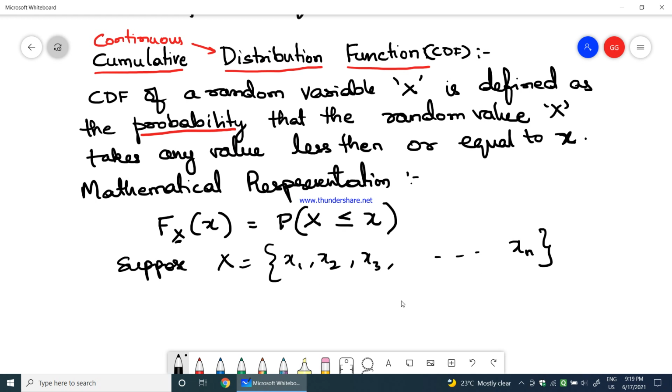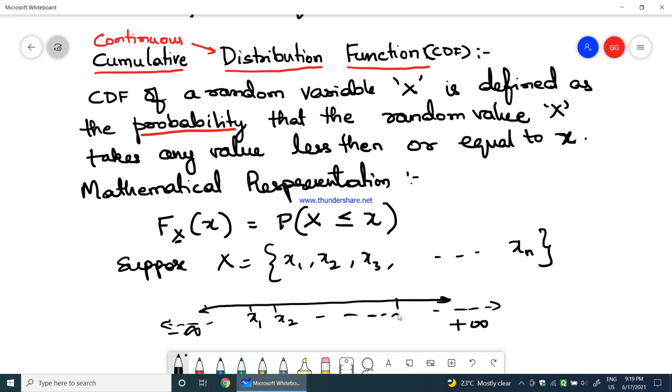So now if you take a number line, the left side tends to minus infinity, whereas the right side tends to plus infinity. So any value between this would be x1, x2, so on till xn. So that is what the probability of the random variable X that takes any value less than or equal to some value x.